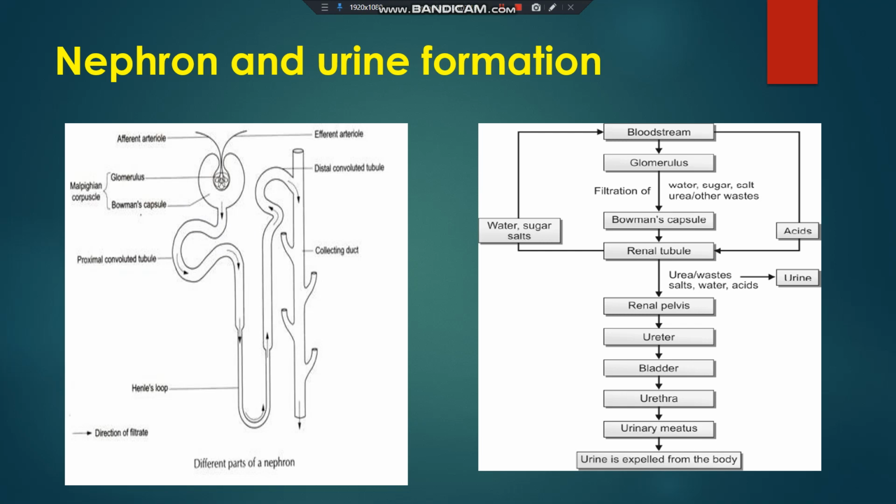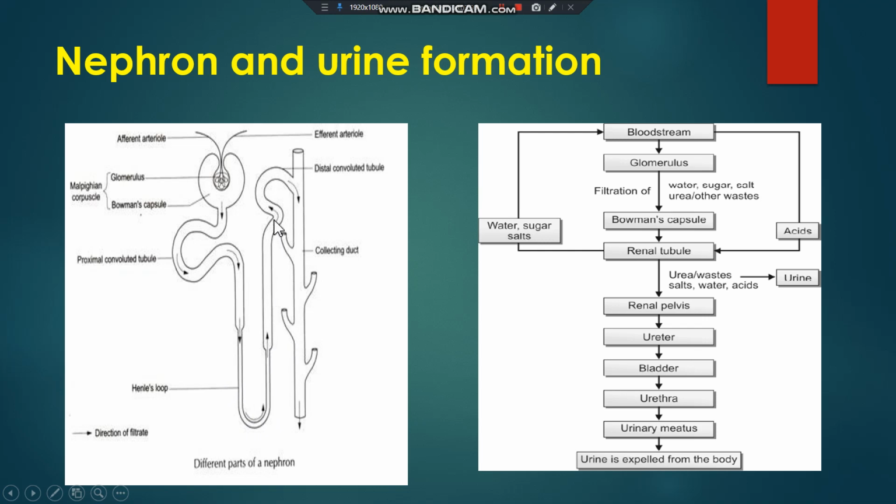The nephron is made up of this: you can see the upper part, a cup shaped structure known as Bowman's capsule. In this Bowman's capsule there is a cluster of blood vessels called the glomerulus. Then Bowman's capsule opens into a tubule, which has many curves, and then a loop like, U-shaped structure called Henle's loop.